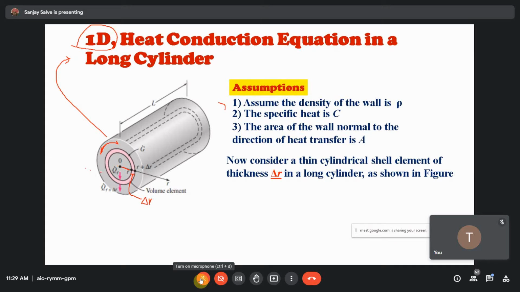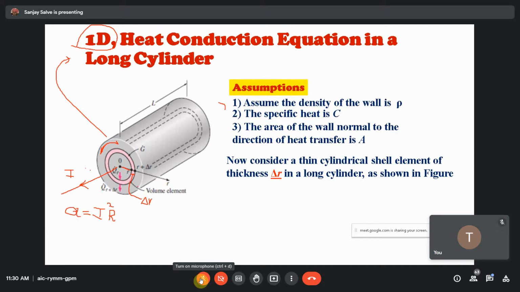Suppose this is one of the electrical wires through which the current I is flowing. So how is the heat generated? What is the formula to generate the heat? Q is equal to I square into R, where R is the resistance offered by that electric wire to the flow of current. So Q is equal to I square R.